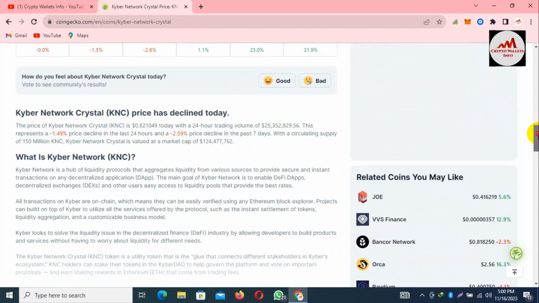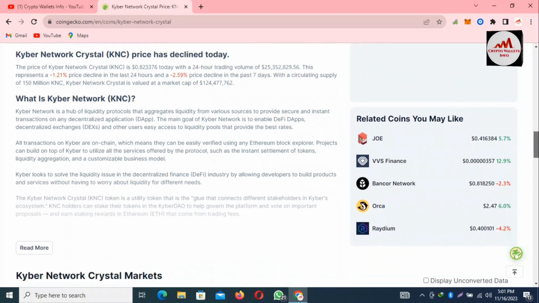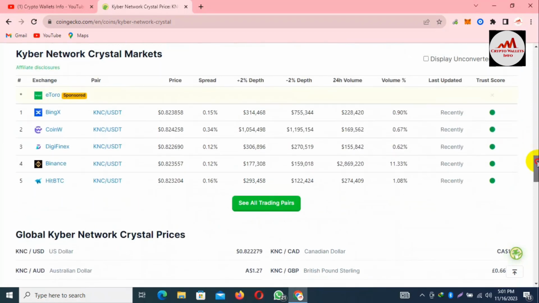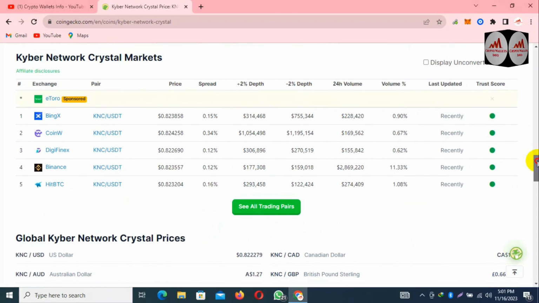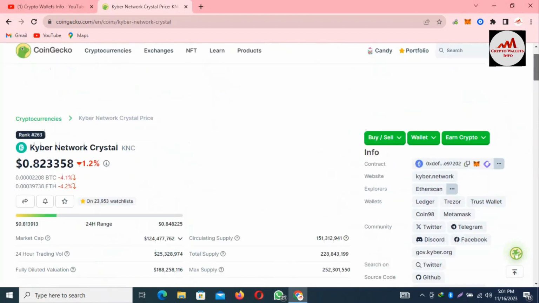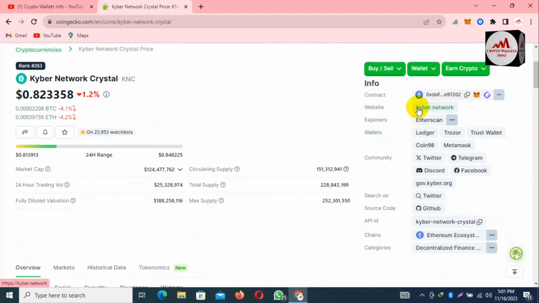Kyber Network is a hub of liquidity protocols that aggregates liquidity from various sources and provides instant transactions on any decentralized application, like a DAO application. And this is a DeFi. If you need to use this token, you can use exchanges like Binance, DigiFinex, CoinW, HitBTC. And we are going to open the official website of Kyber Network.